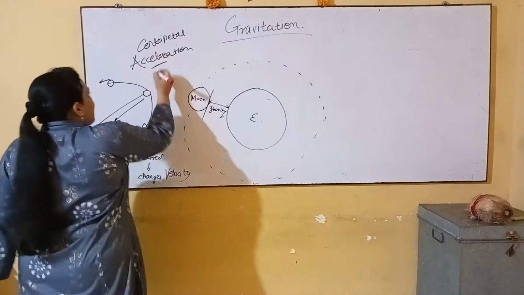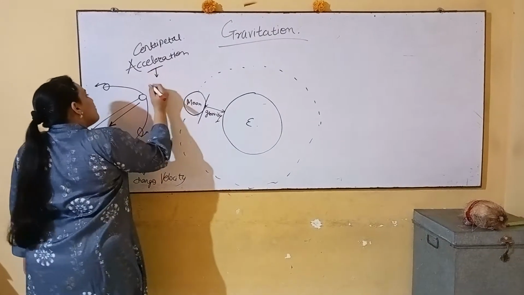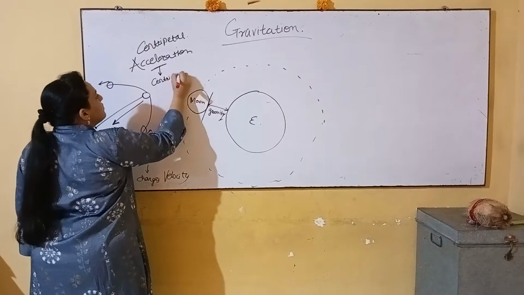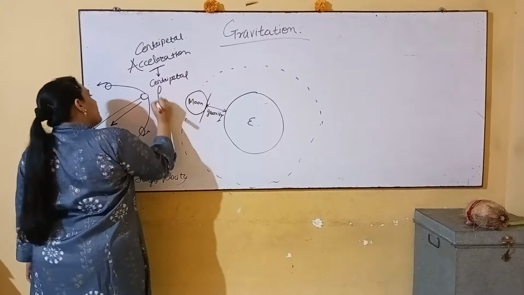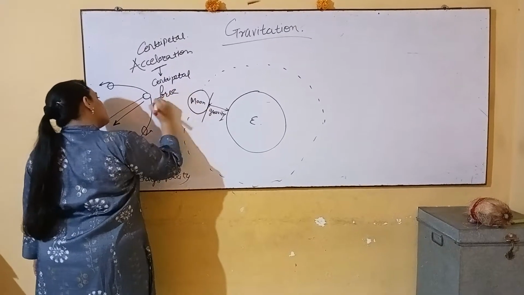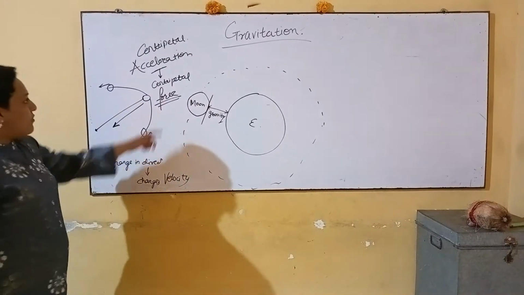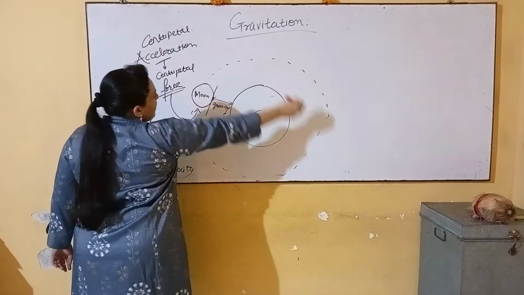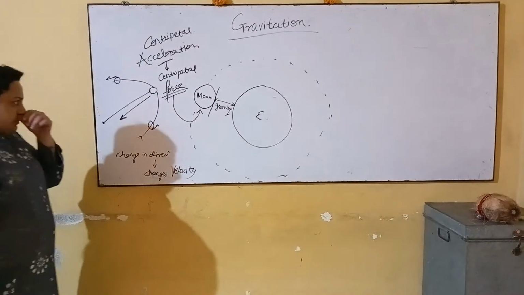And this centripetal acceleration gives rise to centripetal force. This centripetal force is the one and only force which makes the moon revolve around the earth in a circular orbit.